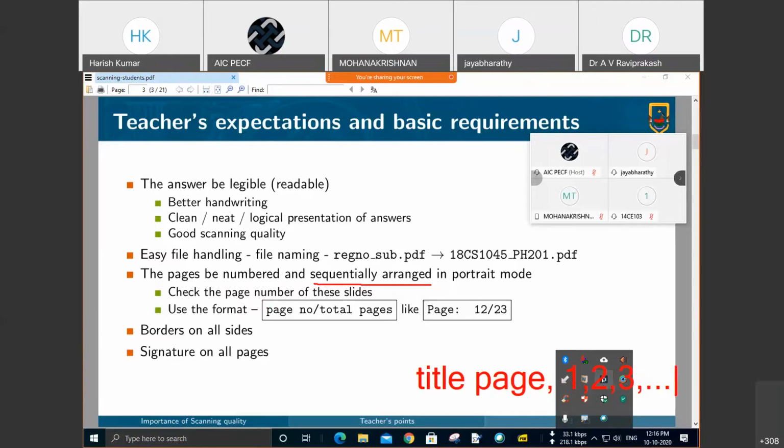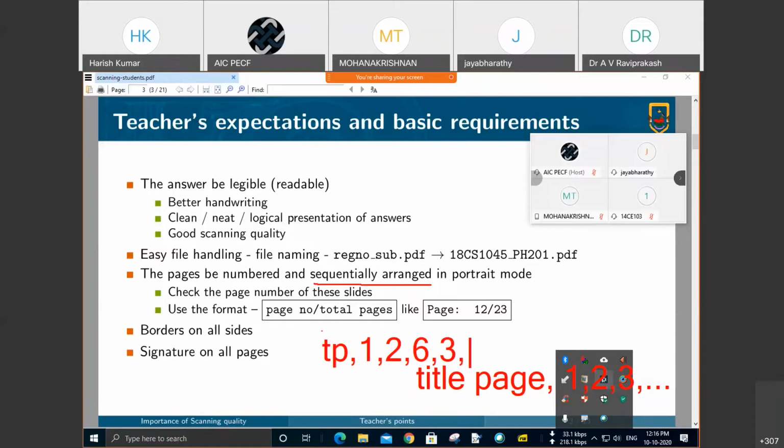What we don't need is some pages arranged as title page, then we have 1, then page number 2, and then suddenly page number 6 comes, and after that page number 3 comes. Then we will be in real trouble.